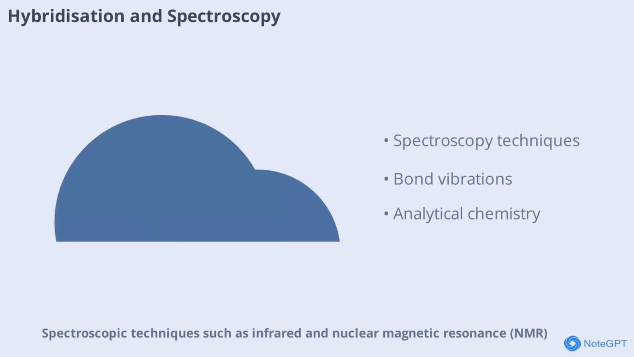Spectroscopic techniques such as infrared and nuclear magnetic resonance (NMR) rely on the hybridization of atoms to interpret molecular structures. The vibrations and energy transitions observed in spectra are influenced by the types of bonds and hybrid orbitals present. This makes hybridization a key concept in analytical chemistry.